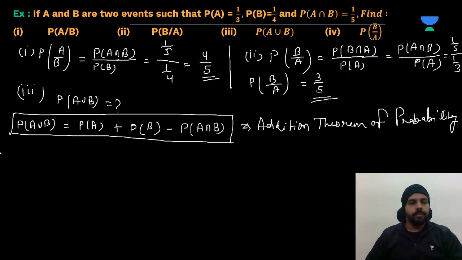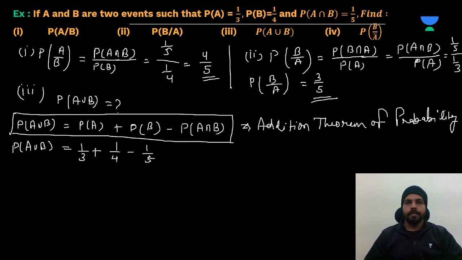Understood? So here P of A union B is equal to P of A, which is given as 1 by 3, plus P of B, given as 1 by 4, minus P of A intersection B, given as 1 by 5. Okay, now take LCM. So LCM will be how much? 5 fours are 20, 3 twenties are 60, or anything else? No. So I am taking 60 as LCM.